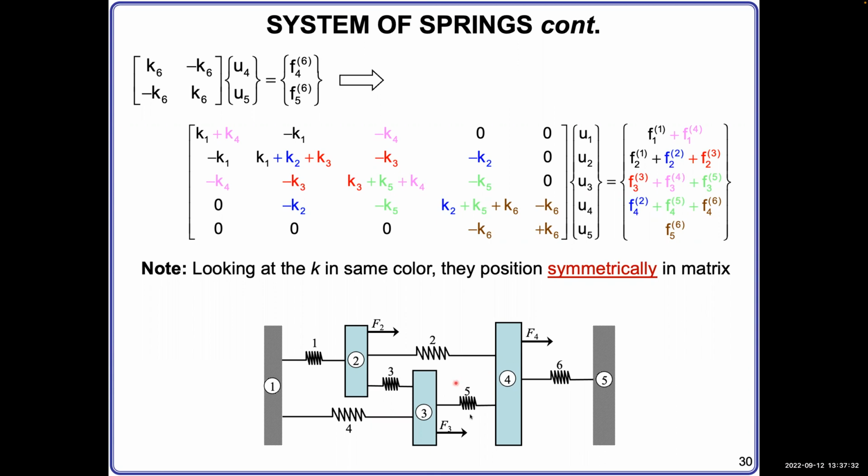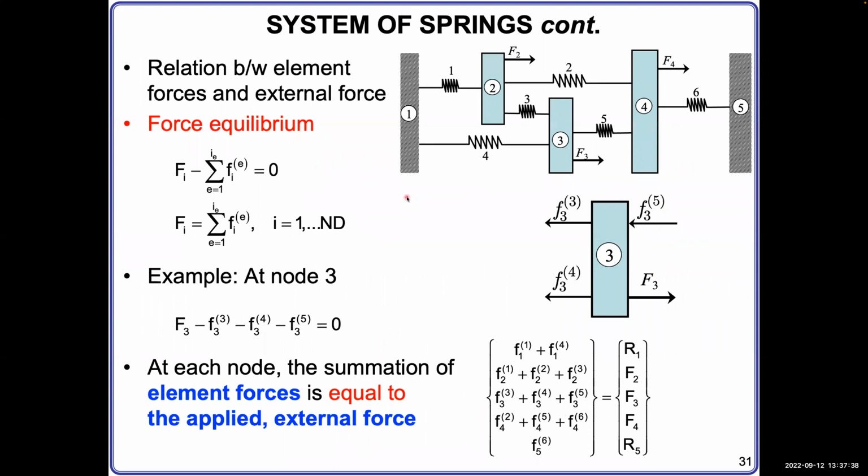Now, next we can start to solve them. Once we put the known values in, we can solve it. To solve that, we will use the relationship that the element force and external force are equal to each other. They balance with each other. The external force is the capital Fi. For any node I, you have an Fi applied, and then you have all the internal forces from the different springs e, from 1 to IE.